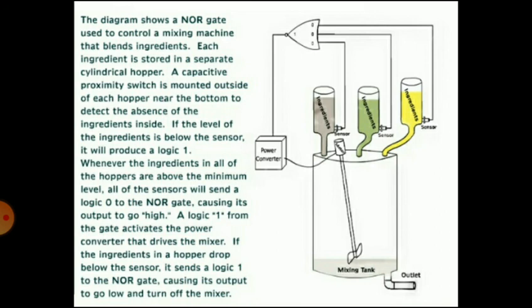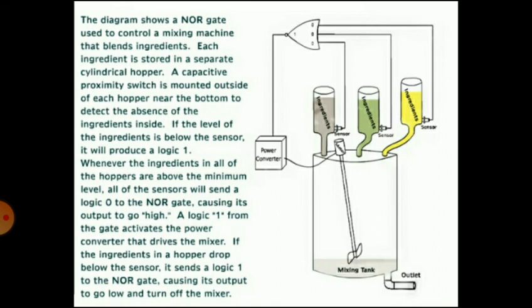Each ingredient is stored in a separate cylindrical hopper. A capacitive proximity switch is mounted outside of each hopper near the bottom to detect the absence of the ingredients inside. If the level of ingredients is below the sensor, it will produce a logic 1.